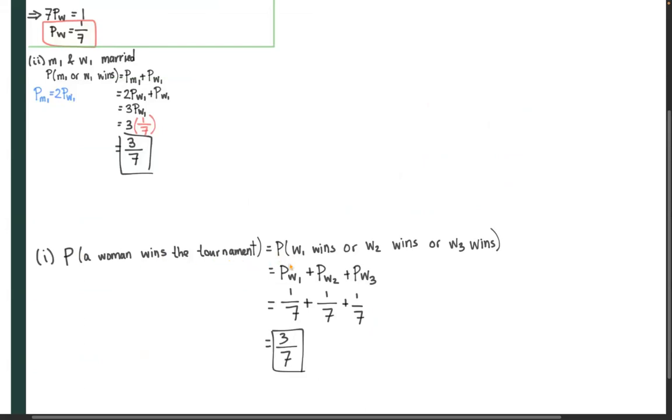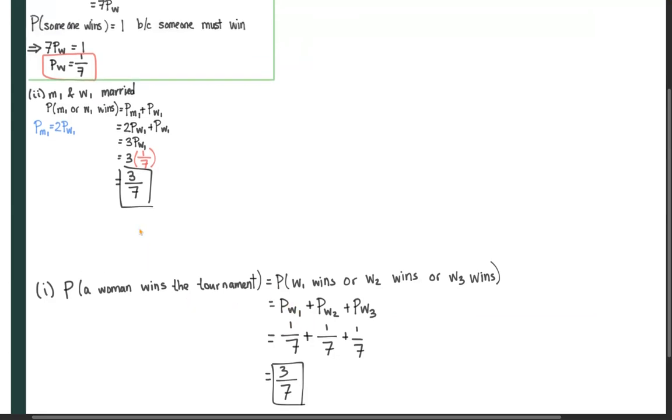So this means the probability that woman 1 wins, or woman 2 wins, or woman 3 wins. And since we have "or," this is going to be addition. Let PW1 denote the probability that woman 1 wins, and PW2 denote the probability W2 wins. So we're going to add up these 3 probabilities: the probability woman 1 wins, plus the probability woman 2 wins, plus the probability that woman 3 wins. And how do we find what PW1 equals?